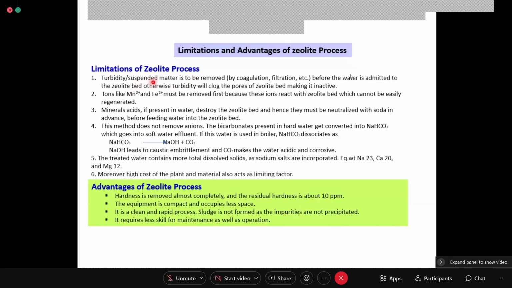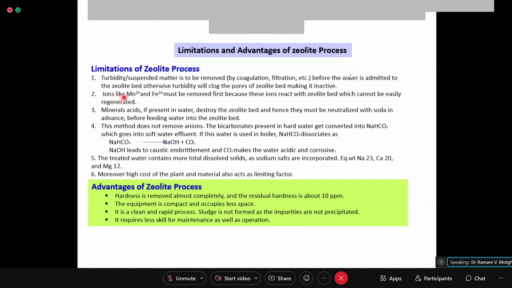Turbidity is the suspended matter. It is to be removed by coagulation and filtration before the water is admitted to the zeolite bed. Otherwise, this turbidity, or sand and silt, fine particles of sand and all, will clog the pores of the zeolite bed, making it inactive. Once the pores are blocked, it will no more soften anything.